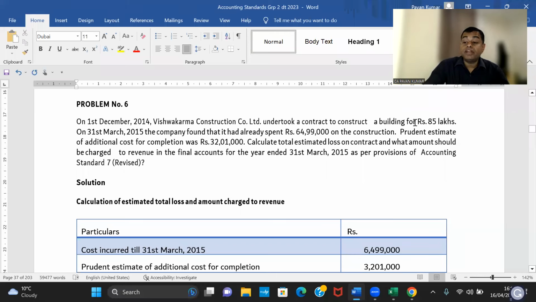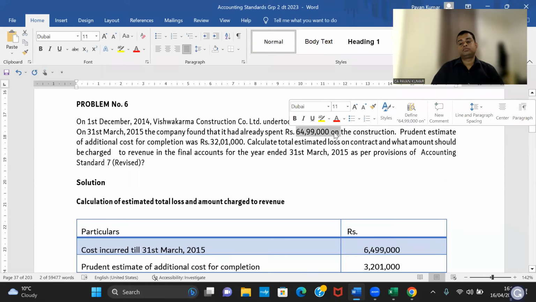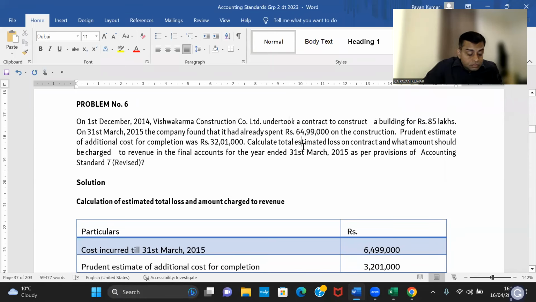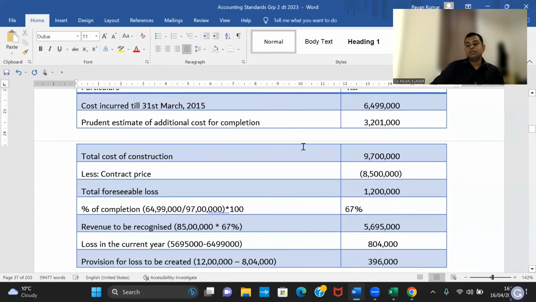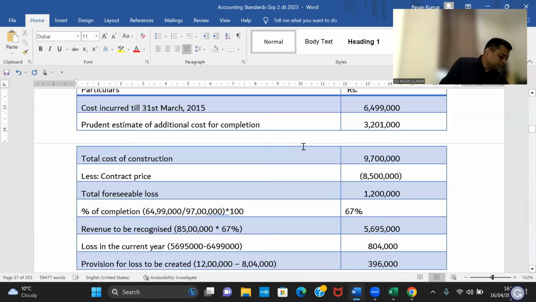So that 56 lakhs 95,000 is the revenue that can be recognized for this year, whereas 64 lakhs 99,000 is the cost already incurred. So the current year loss is 56 lakhs 95,000 minus 64 lakhs 99,000, which is 8 lakh 4,000. Total loss is 12 lakhs. Out of that, if you take 8 lakh 4,000, the balance is 3 lakhs 96,000. That 3 lakh 96,000 will be provision for future loss. That's all. Look at the problem. Are we done? Same answer. Yes, sir.